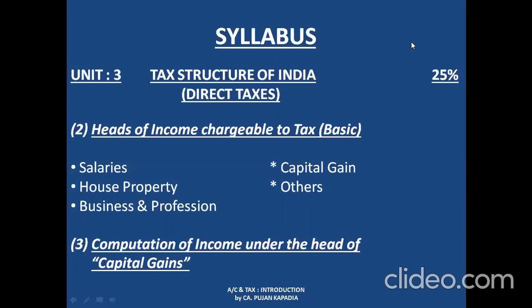For example, if I am having a house on rent in the city, now my company is providing me house rent allowance. Now again the question arises, if I am receiving rupees 60,000 per year for house rent allowance, how much amount is going to be taxable under the head is again a question where the knowledge of income tax comes to the rescue. So under salary, we are basically going to learn each and every particular that an employee is receiving from his employer, up to what extent it is going to be taxable, up to what extent it is going to be tax free.